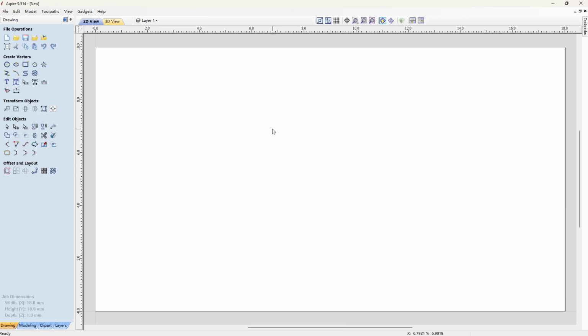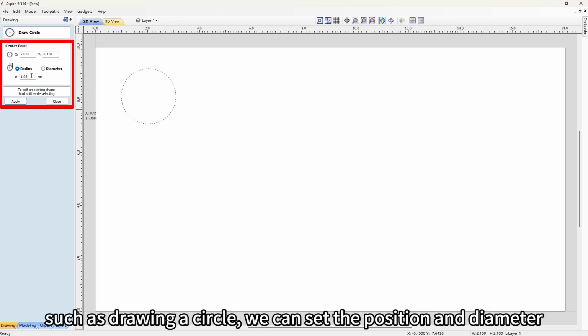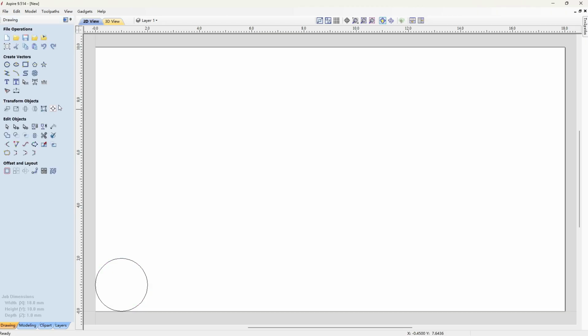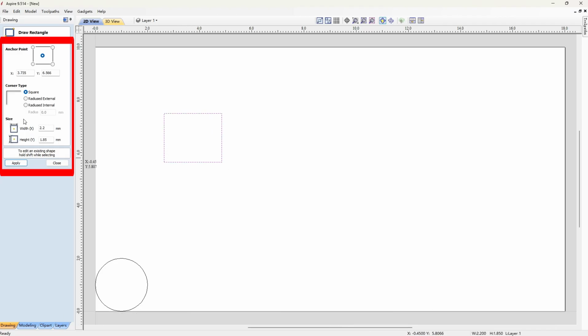At this time, we can use the drawing tool to draw graphics. Such as drawing a circle, we can set the position and diameter. We can also draw a square and set the length, width and position.